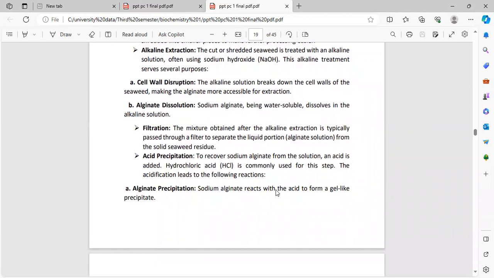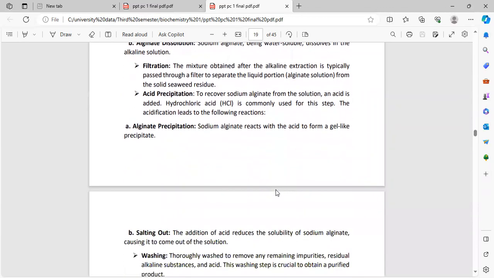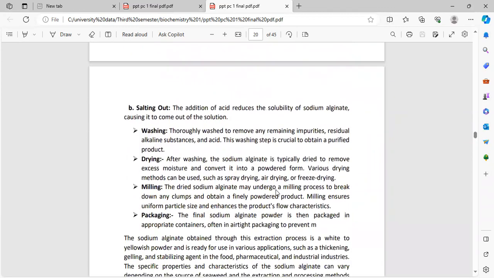Acid precipitation to recover sodium alginate from the solution: acid is added. Hydrochloric acid, HCl, is commonly used for this step. The acidification leads to the following reaction. Alginate precipitation: sodium alginate reacts with the acid to form a gel-like precipitate. Salting out: the addition of sodium reduces the solubility of sodium alginate, causing it to come out of solution.